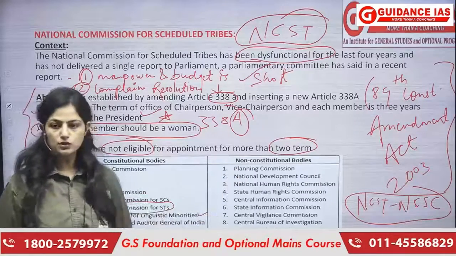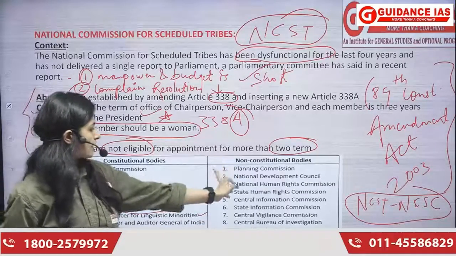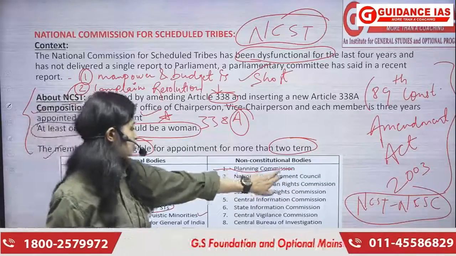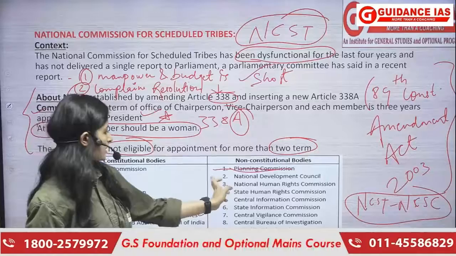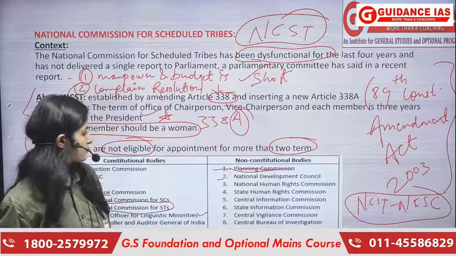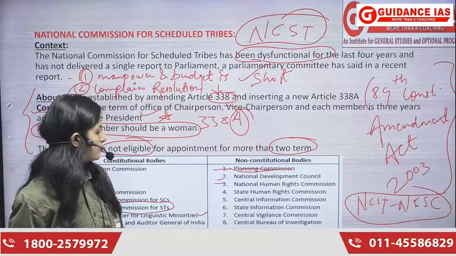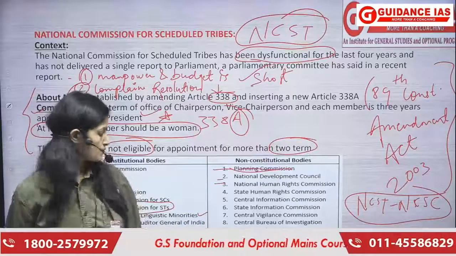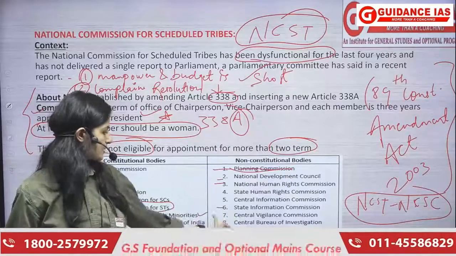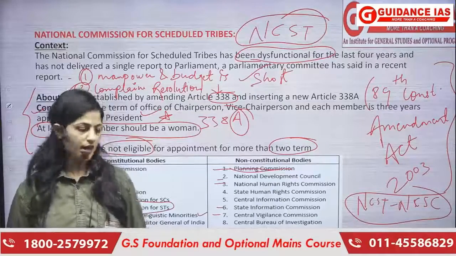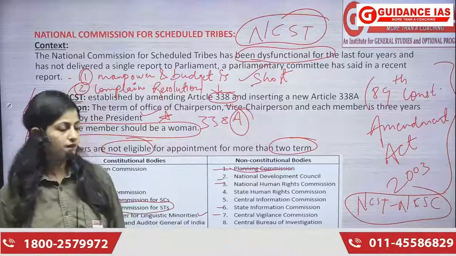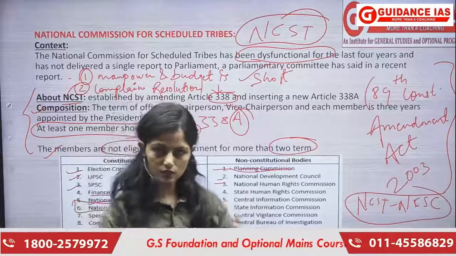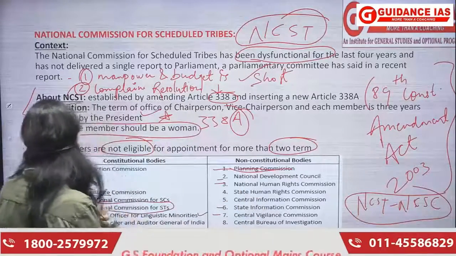If we talk about the non-constitutional bodies, first we have Planning Commission, और अभी तो है नहीं, ठीक है, अभी तो got replaced by नीति आयोग. Then we have NDC, National Development Council. Then we have National Human Rights Commission, State Human Rights Commission, CIC, that is Central Information Commission, then SIC, Central Vigilance Commission, CVC, CBI, and then we have Lokpal and Lokayuktas, right? So you should remember the names at least.